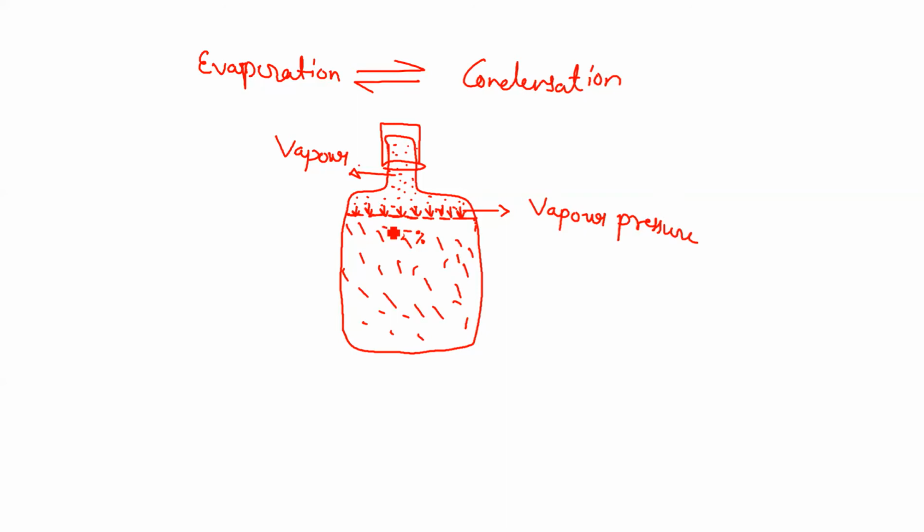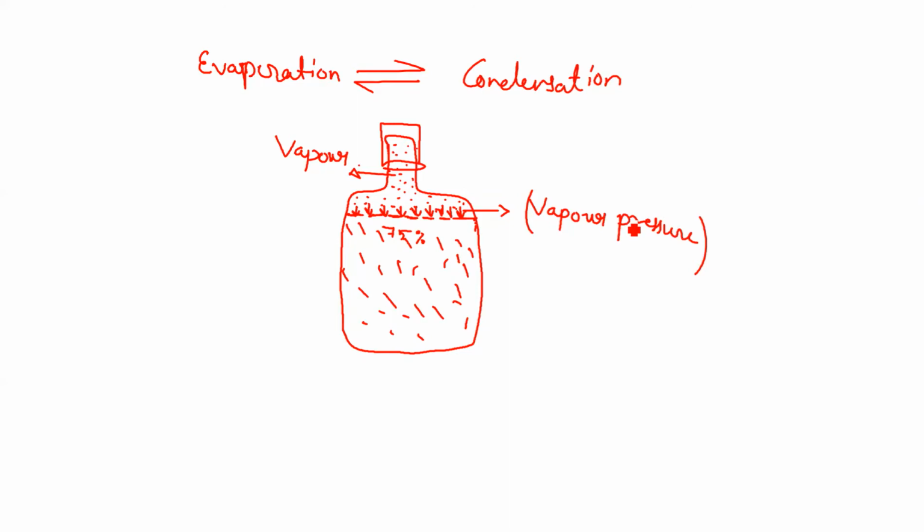So during this particular stage, when the evaporation process in this closed container attains the equilibrium with the condensation process, at that time the pressure, we know that all the fluids exert pressure in all directions, on the walls of the container in which they are kept. So here you can see that at the upside the container is there, so they can apply the pressure on the container's wall, but at the downside the liquid's surface is there. So the vapor will naturally exert the pressure on the surface of the liquid also, and the pressure which is exerted on the surface of this liquid is termed as the vapor pressure.